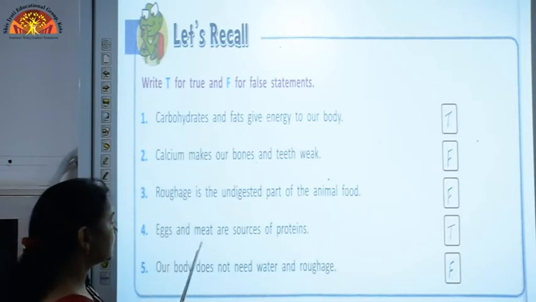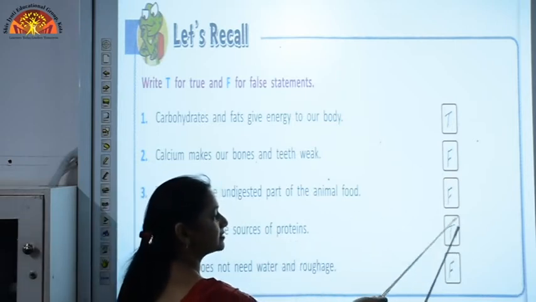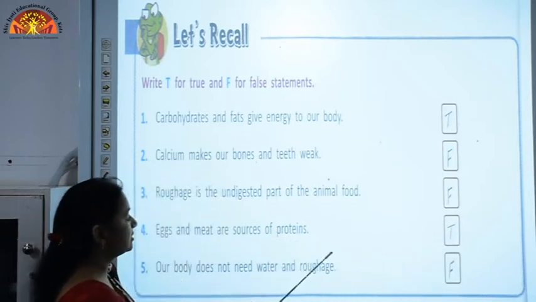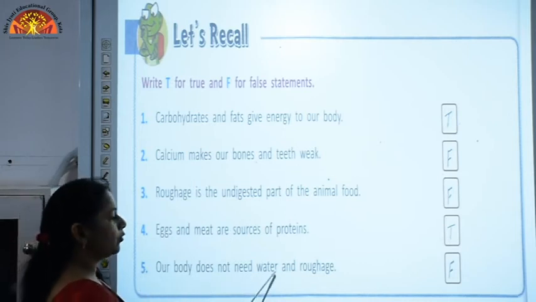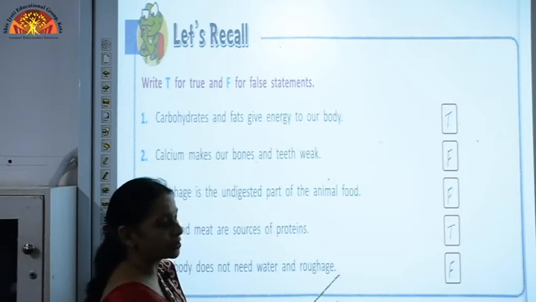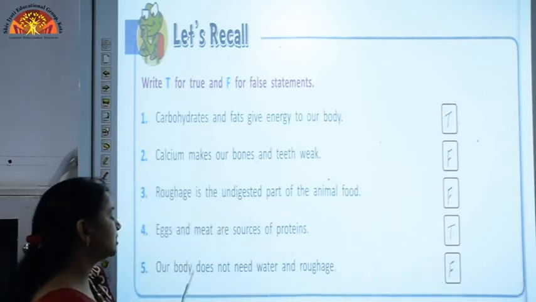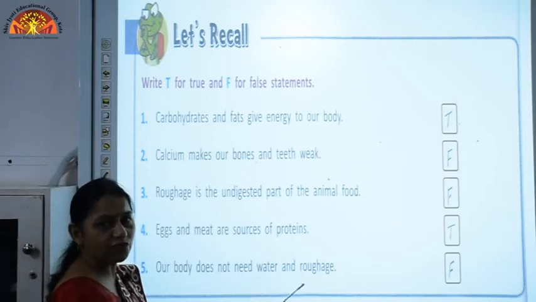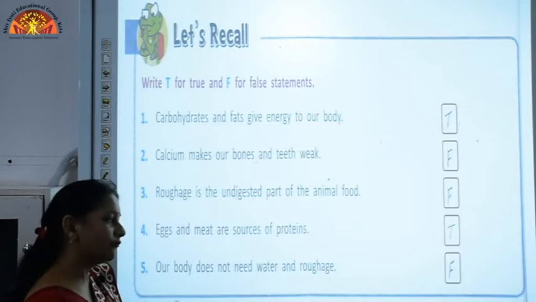Eggs and meat are sources of proteins. Yes, this is the correct statement. So, we are going to write T for true. Fifth one is, our body does not need water and roughage. No, this is again a false statement because our body needs water and roughage for the digestion of food and to get rid of waste from our body.